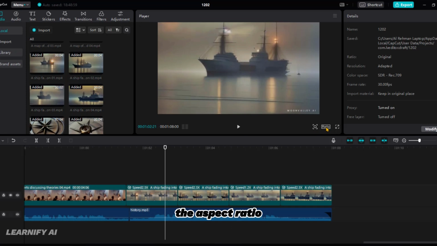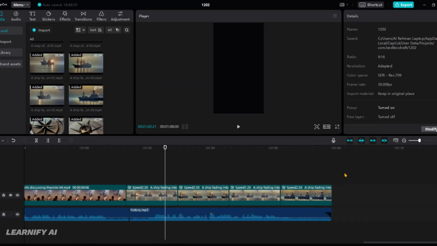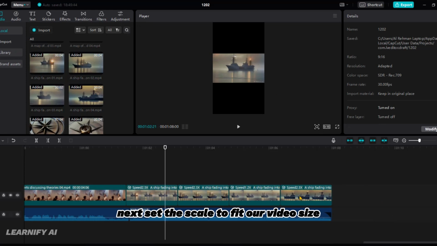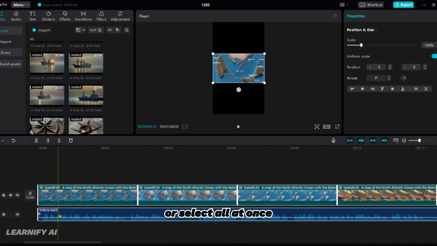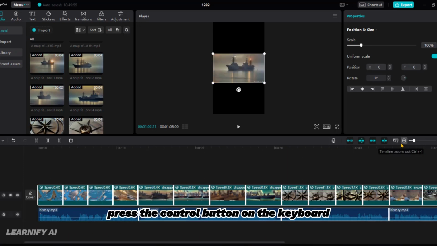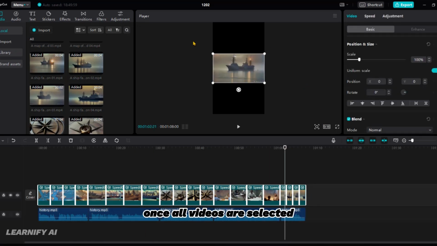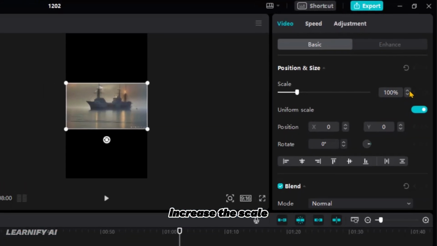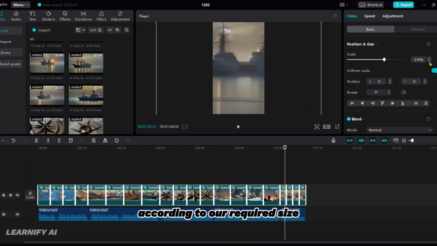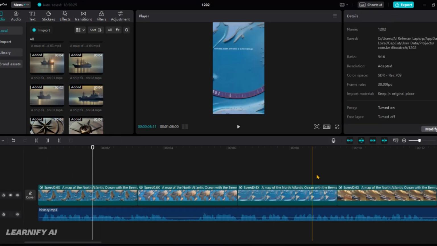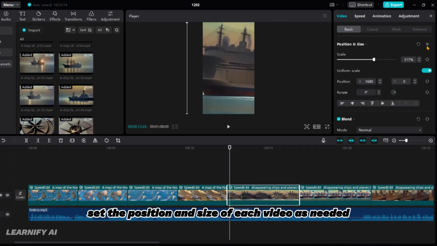First, adjust the aspect ratio by clicking here and setting it to 9:16. Next, set the scale to fit our video size. You can do this individually for each video or select all at once. To select all, press the Control button on the keyboard and click on each video one by one. Once all videos are selected, increase the scale. This will enlarge the scale of all the videos, aligning them to fill the screens according to our required size. After adjusting the scale, set the position and size of each video as needed.